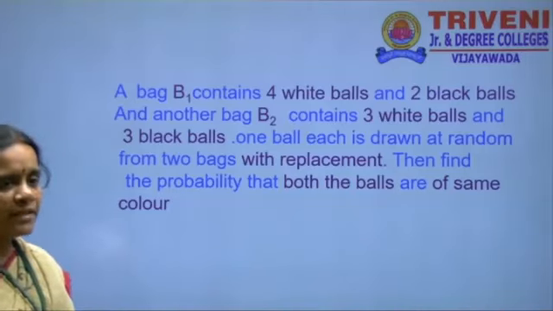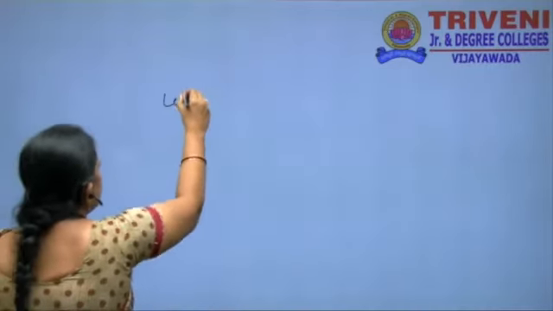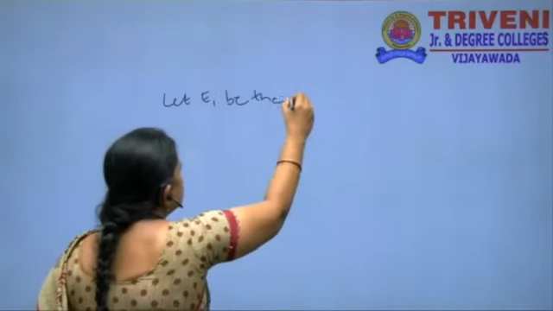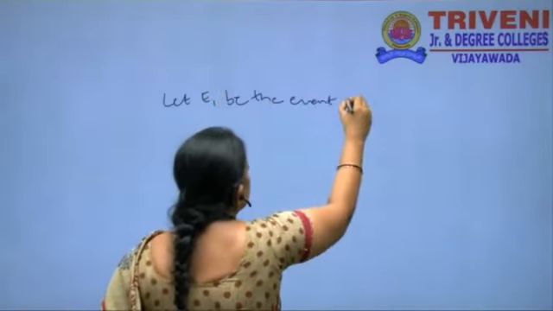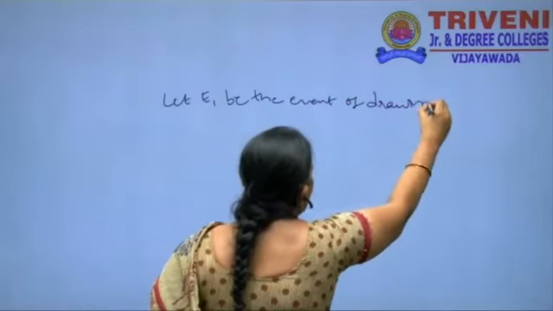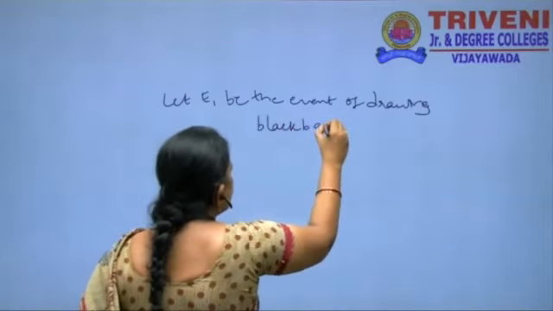Let E1 be the event of drawing a black ball in the first bag.